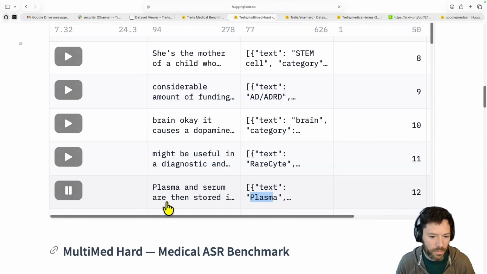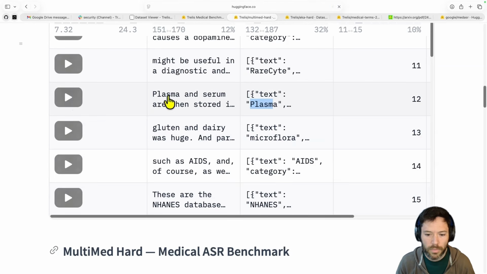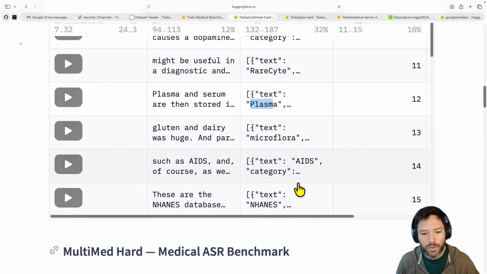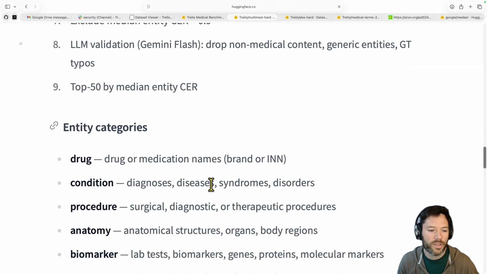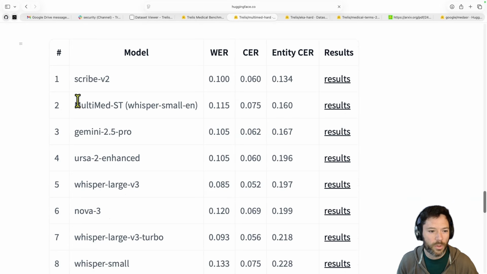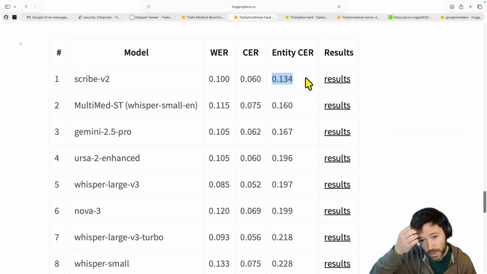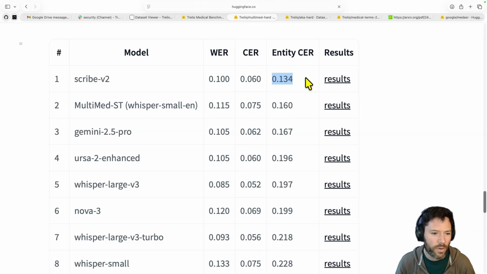Let's quickly listen here. Okay, microflora. So this first data set here, which is a hard set of YouTube, you can see in the leaderboard, Scribe v2 performs best here, about 13.4% entity character error rate.